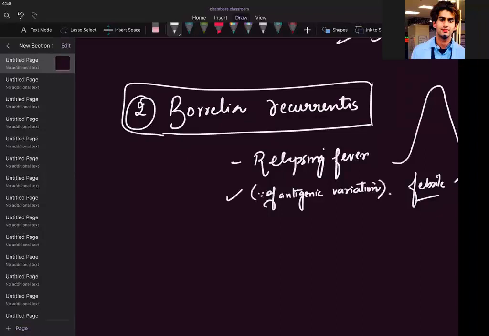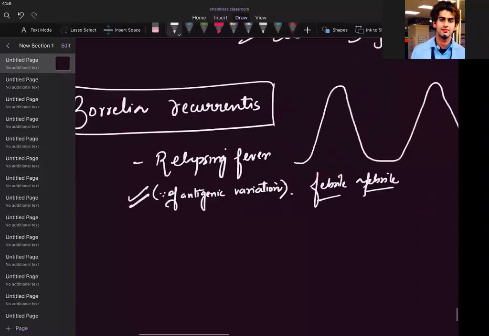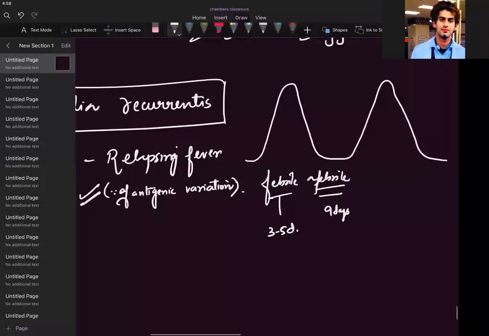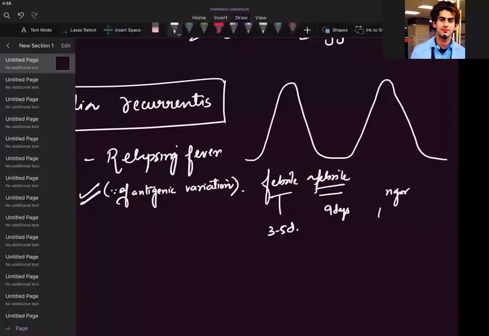Antigenic variation. Is it clear? Now what will happen? The febrile period will remain for approximately 3 to 5 days, and then it will be absent for approximately 7 to 9 days, and again you will have those periods of rigor, periods of headache, periods of myalgia.